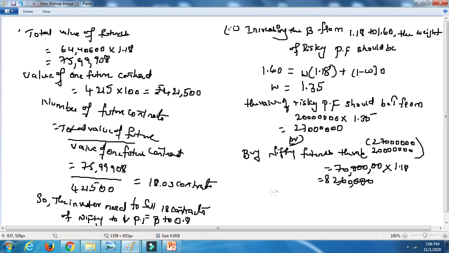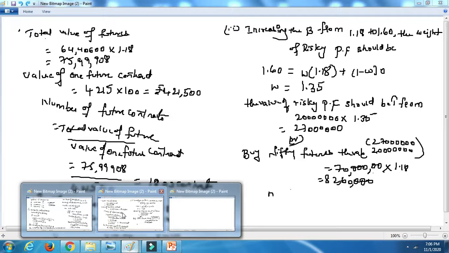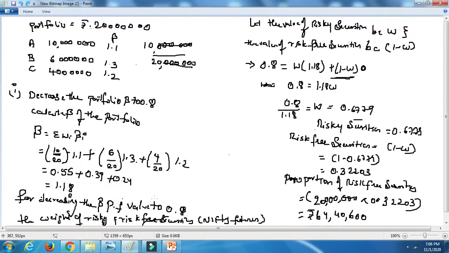Now if you see, guys, you can check both the things. In the first bit, by using the 0.8, we divided with 1.18 as we had calculated already.